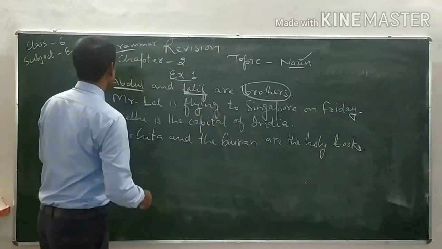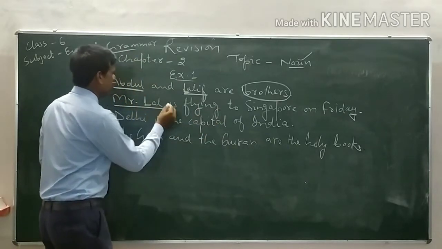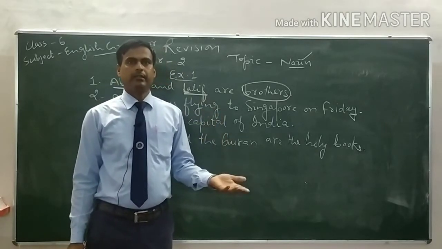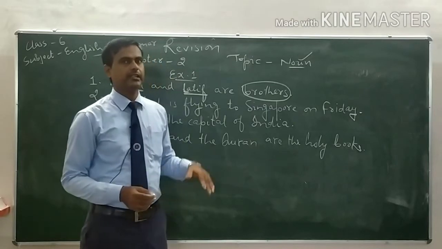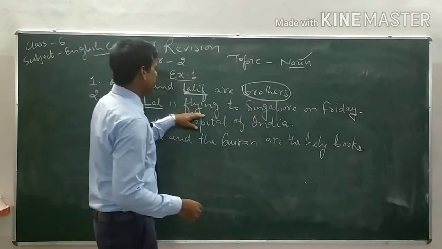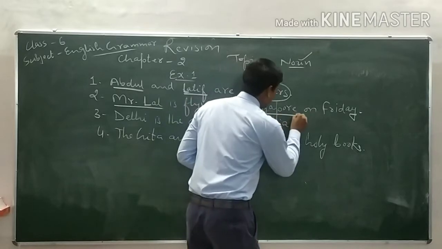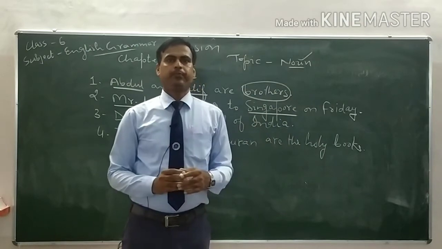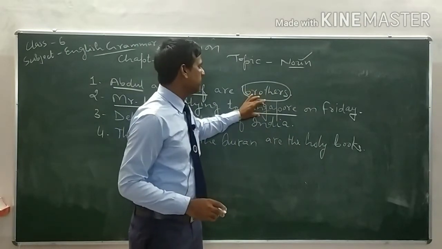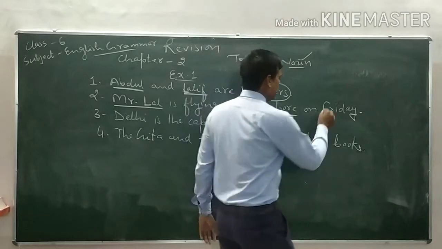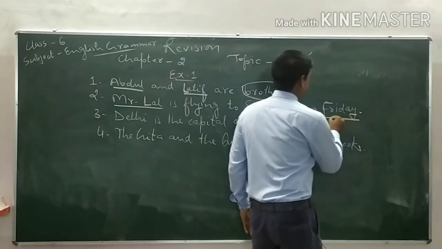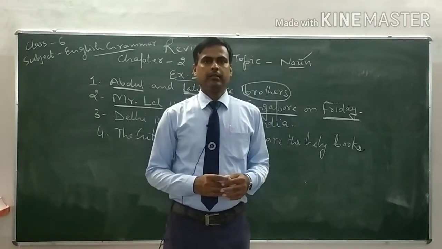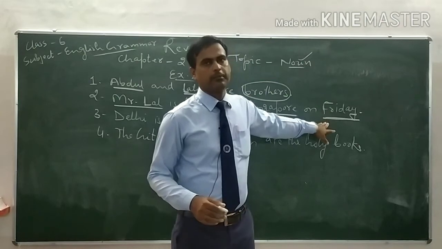Now see the second one. Mr. Lal is the proper noun. It is a name that is given to a person. This is the particular name of a person. That's why this is proper noun. Is flying is the verb. To Singapore. Singapore is the proper noun because this is the name given to a particular place. That's why this is the proper noun. On Friday. Friday is also the proper noun because it is the particular name of a day. That's why this is also the proper noun.